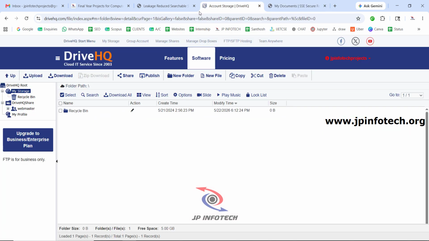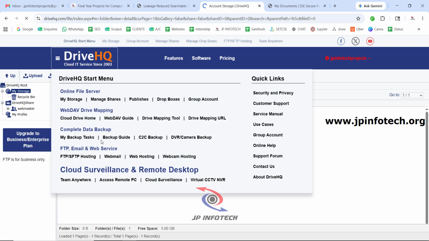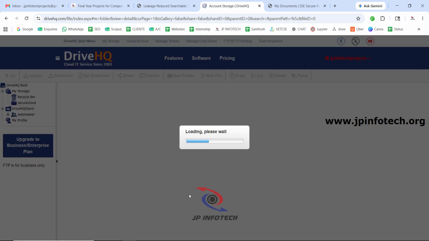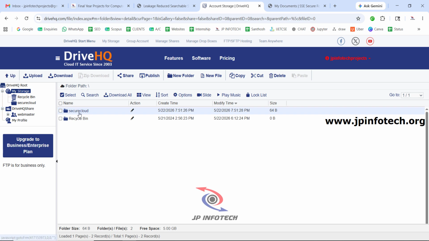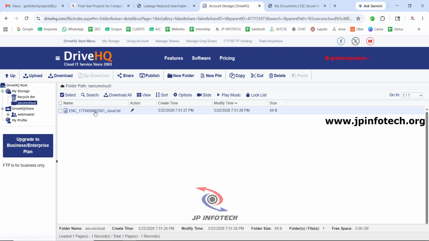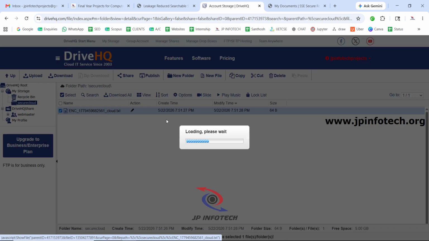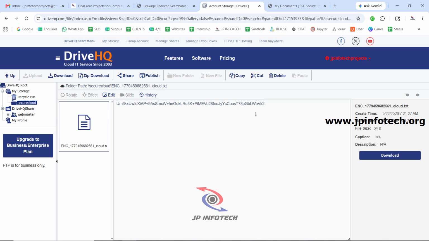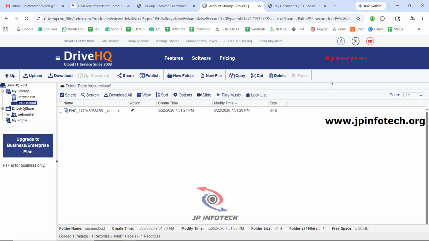So now if I go to the Drive HQ and refresh it, so now you can see a folder called secure cloud has been created now. So you can see the date and type and just go into it. So you can see a file is being uploaded into that. If you just click that, you can see that has been encrypted because that is being protected from the third party or any hackers or intruders into the system. So now it is made sure that the file is being uploaded into the cloud securely.